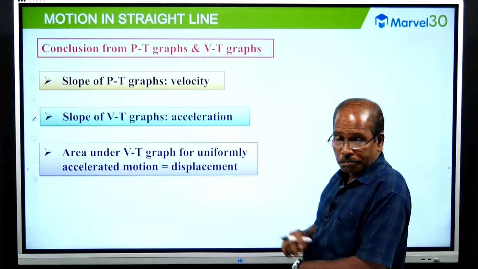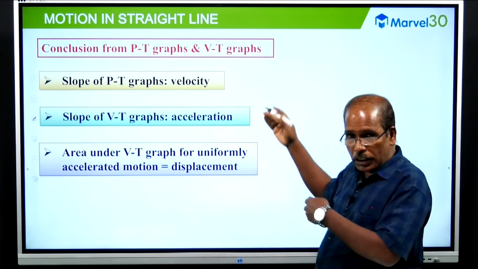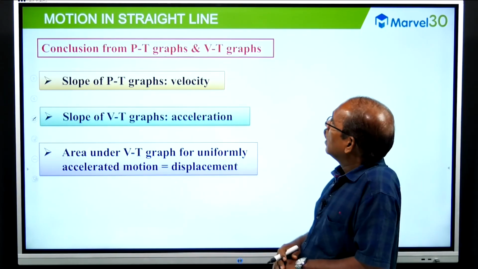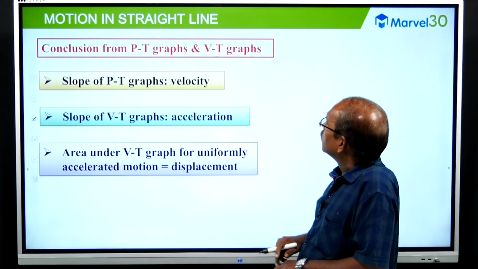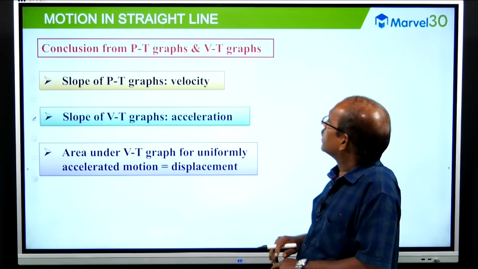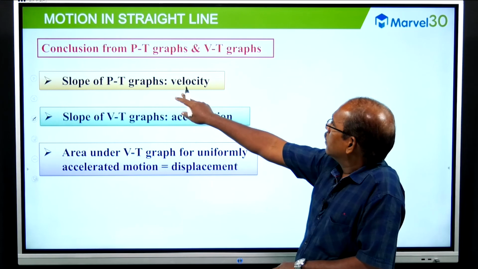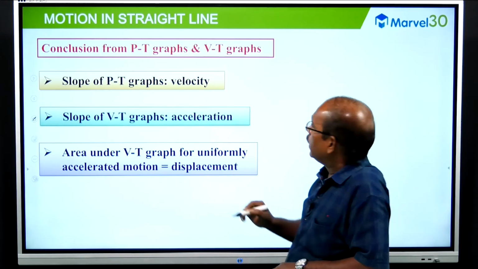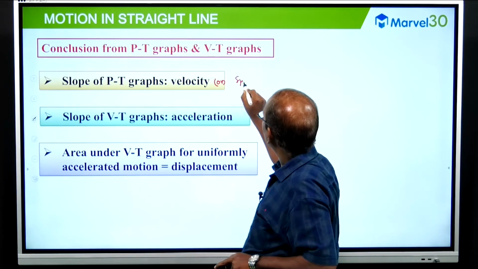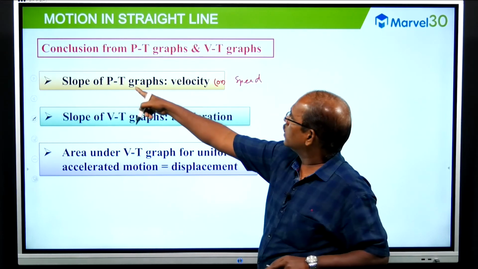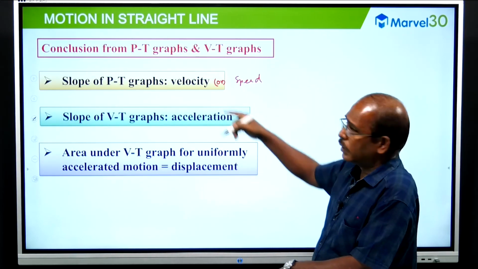Dear student, this is the concluding point of this particular session. We have discussed conclusions from the position time graph and from the velocity time graph so far. The slope of the position time graph gives velocity or speed. As a scalar quantity, the slope of the Pt graph is speed. As a vector quantity, it is velocity.